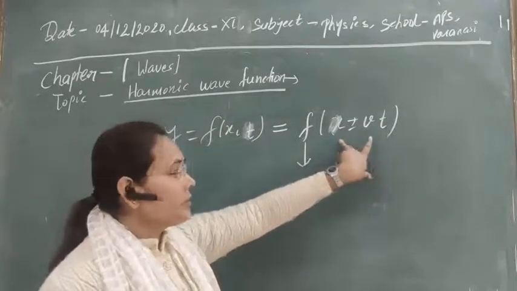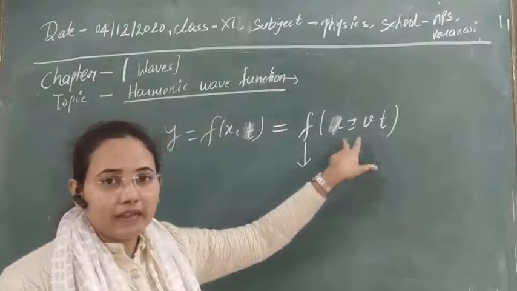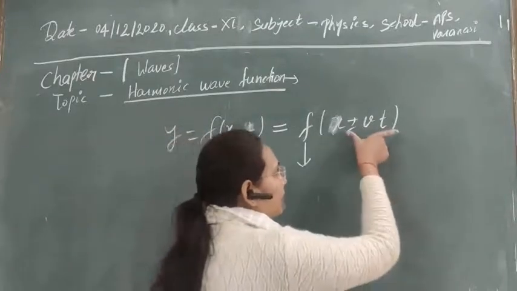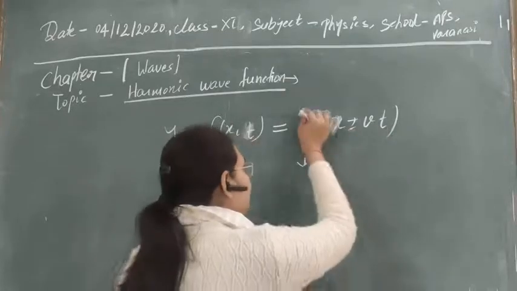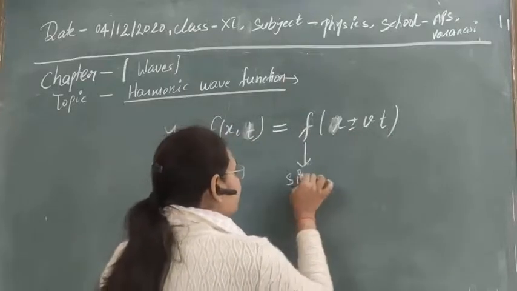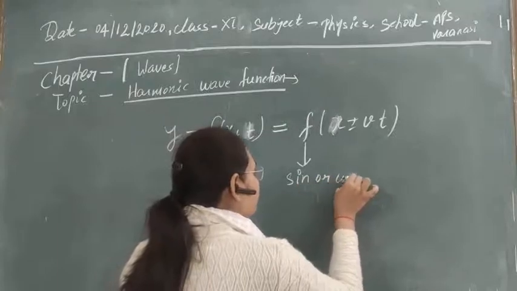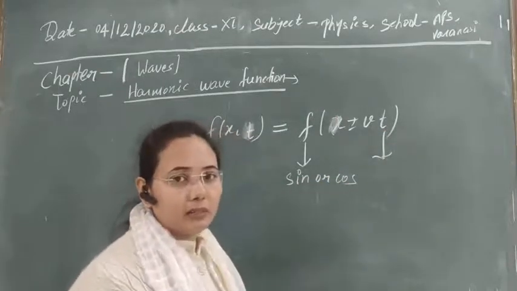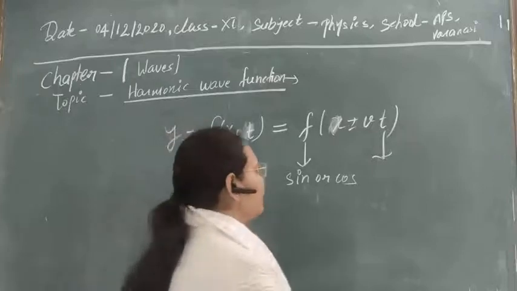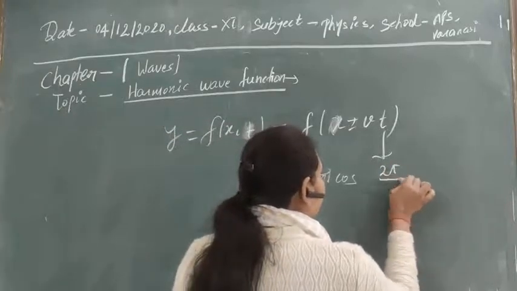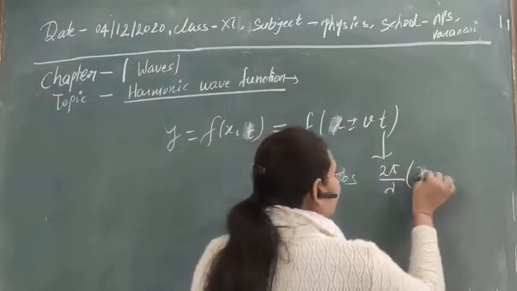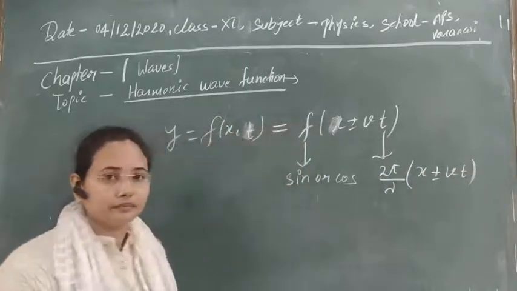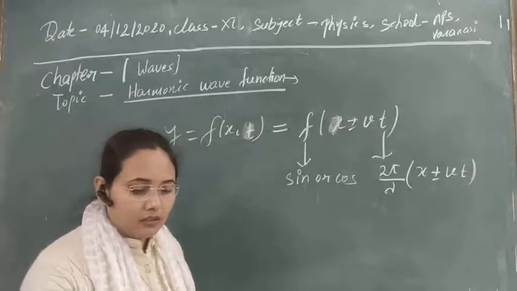The argument of the sine or cosine will be replaced by 2 pi by lambda times (x plus minus vt). Means f we replace by sine or cosine, and this factor we replace, while talking about harmonic wave motion, by 2 pi by lambda (x plus minus vt). Clear?